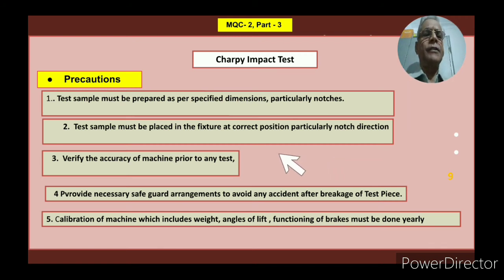So you have to take corrective action and safety measures. Just make a safeguard or keep a fixture in front of the machine so that if the piece breaks, there is no harm. So this safety measure you have to take.